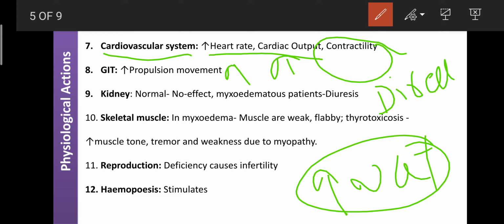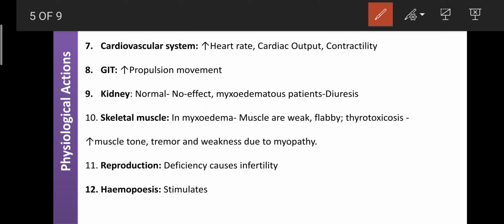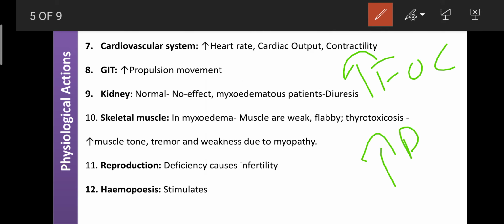Indirectly it enhances the heart rate, cardiac output and muscular activity, and directly it enhances the accumulation of calcium and the contraction of cardiac muscle. So due to contraction of the cardiac muscle, it can enhance the force of contraction. As the force of contraction increases, the blood pressure is also increased.